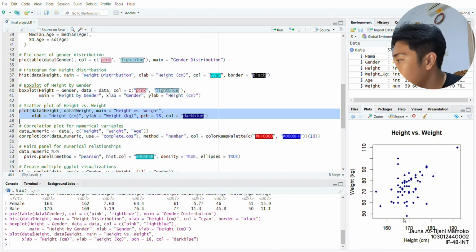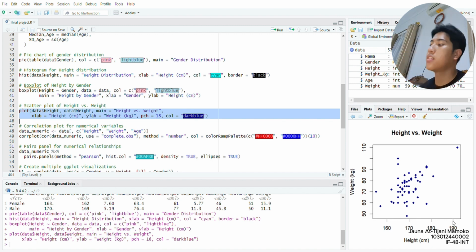So for example, at 170, most people are at 80 kilograms, and there's one of my friends whose height is more than 190 centimeters, so his weight is around 110. So it's pretty cool. You can see it from this scatter plot.